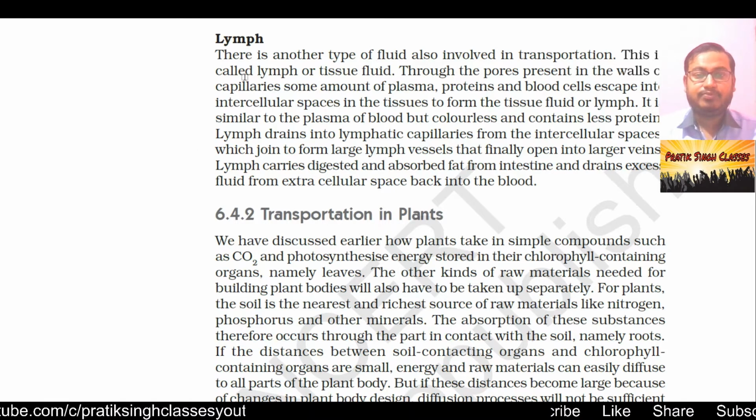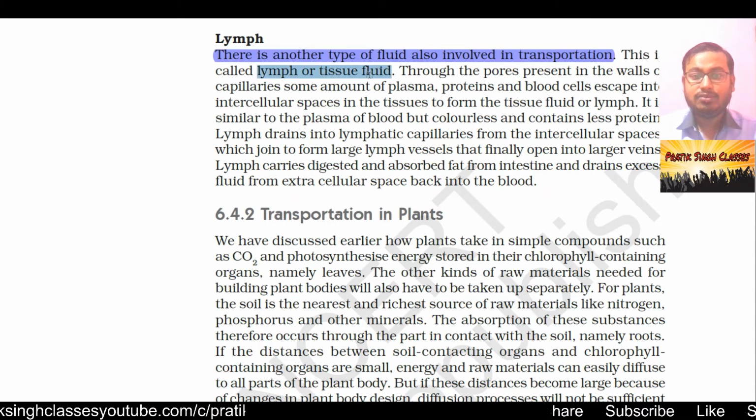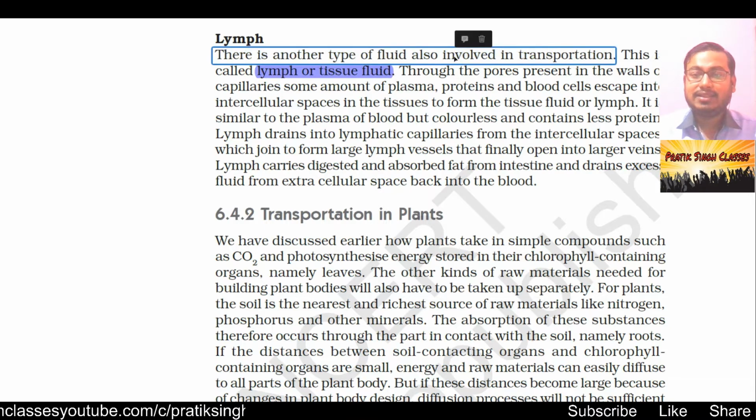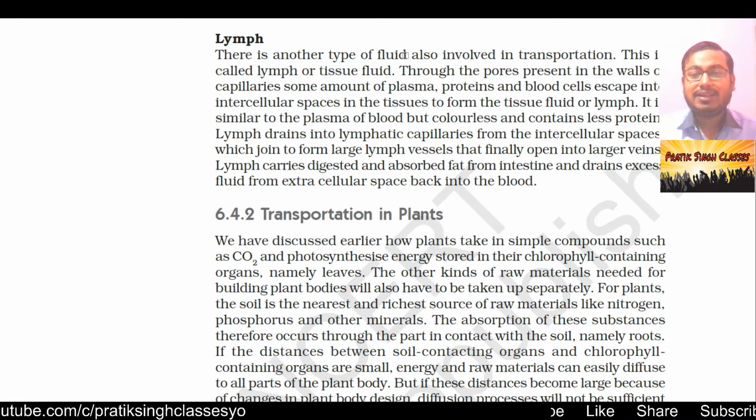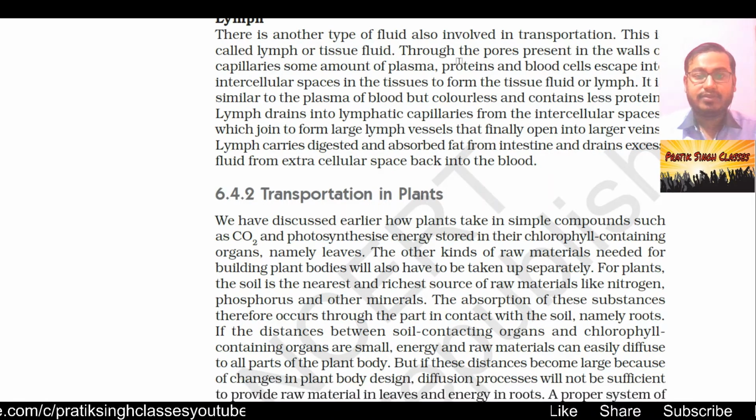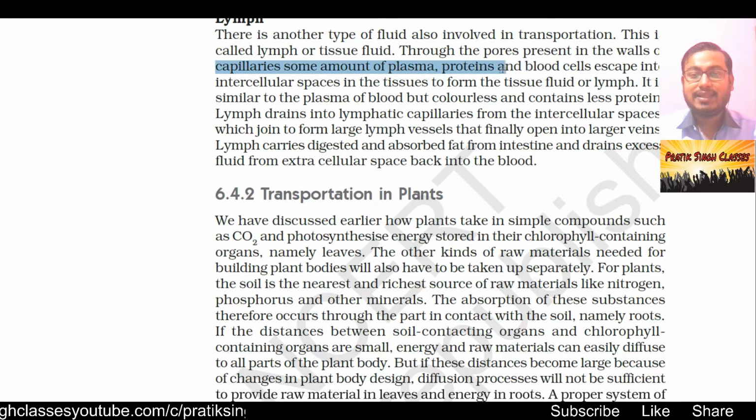Coming to lymph, there is another type of fluid also involved in transportation, and this is called lymph or tissue fluid. Sometimes you might have seen that whenever you get a cut, blood doesn't come out, and instead a water-like substance comes out from there. Through the pores present in the walls of capillaries, some amount of plasma, proteins and blood cells escape into the intercellular spaces in the tissues to form the tissue fluid or lymph.